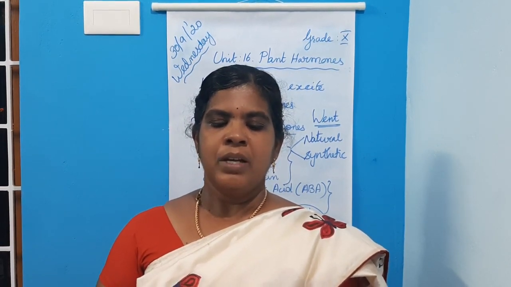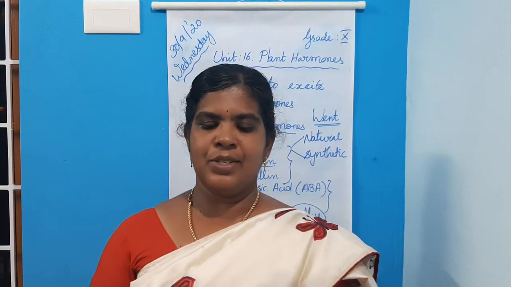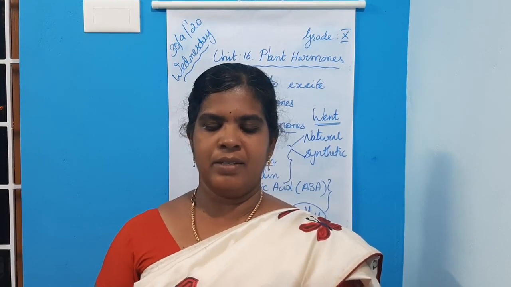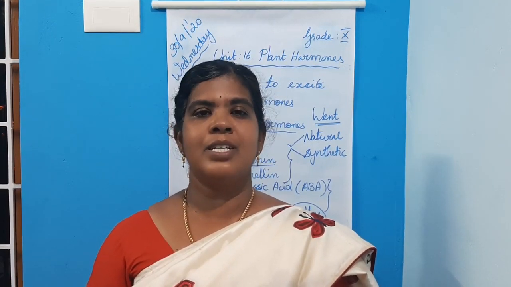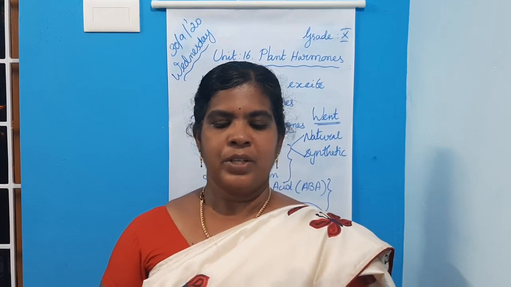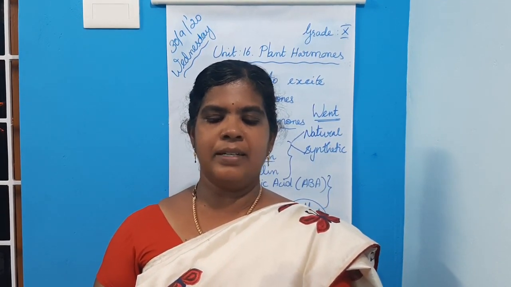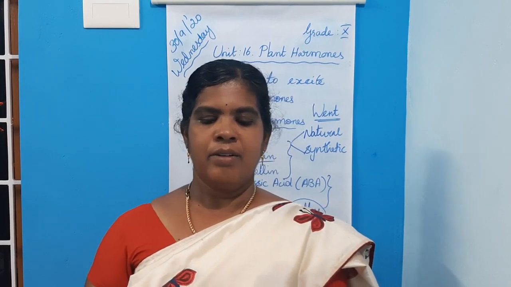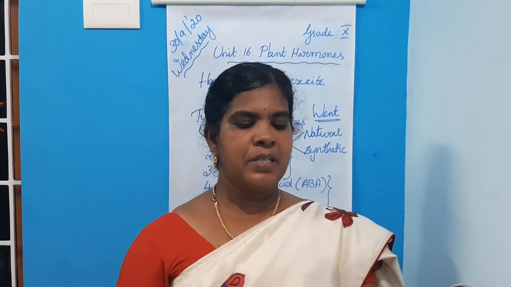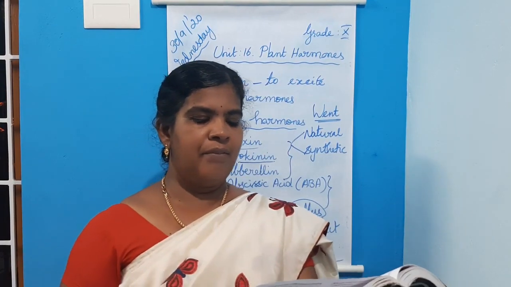Number 3: which hormone is naturally not found in plants? 2,4-D, that is a synthetic auxin. Fourth question: the Avena coleoptile test was conducted by option D, F.W. Went.